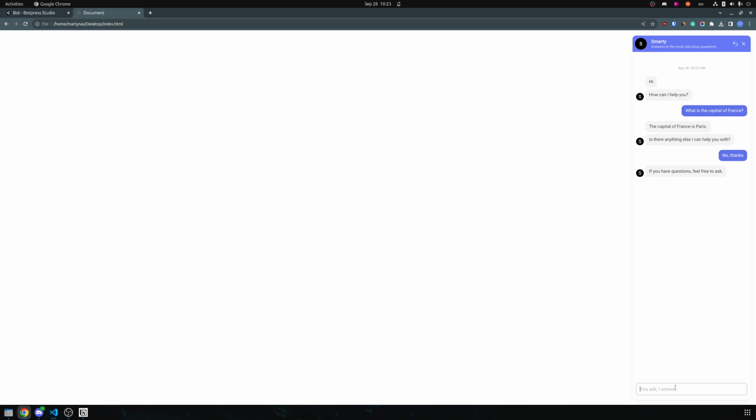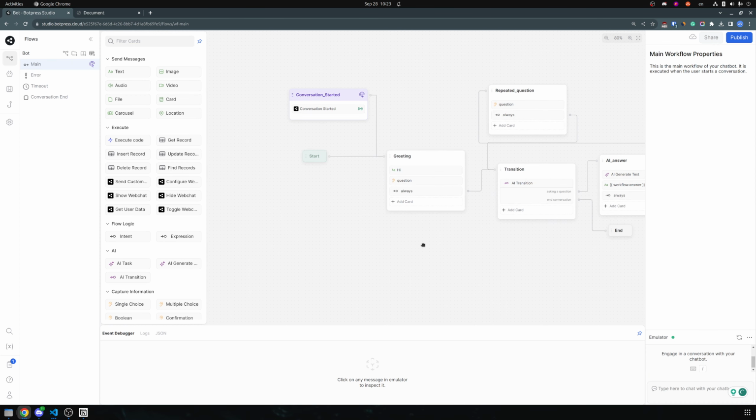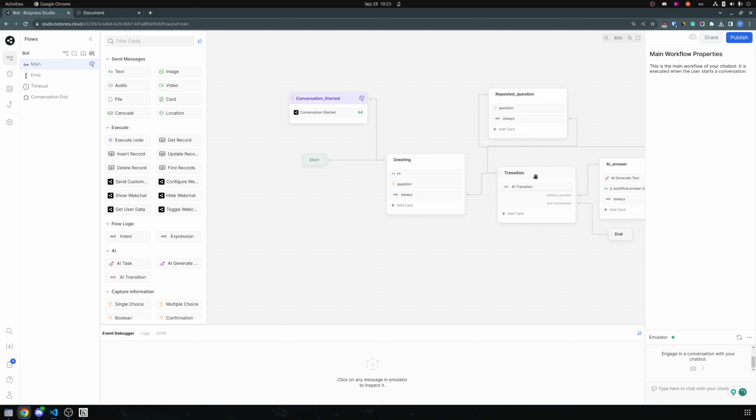So now, if a customer types another question, I would expect to get an answer, but I get a question. So that's an annoying part. And let's remove this annoyance. And we will do it again with transitions.